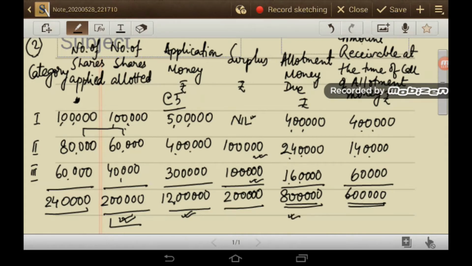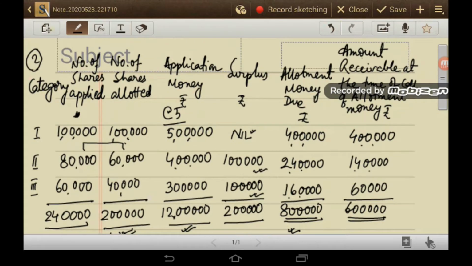Now the money that will be taken from the shareholders at the time of allotment. So 4 lakh for category 1. For category 2, 1 lakh was already received at the time of application, so only 1,40,000 is receivable at the time of allotment. I got this figure by deducting 1 lakh from 2,40,000. So 2,40,000 minus 1 lakh, that is the surplus which is received against category 2. So 1,40,000. Similarly for category 3, 60,000 is receivable. So this working is very essential to solve the problem.